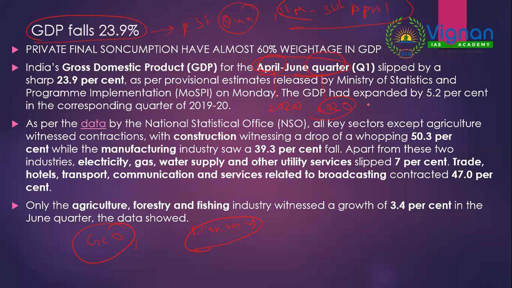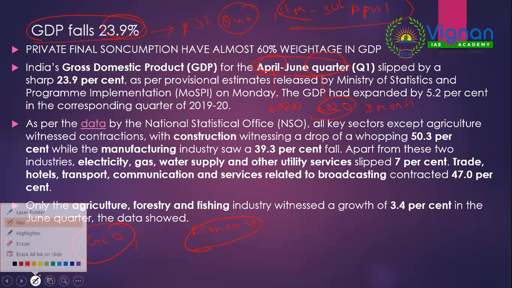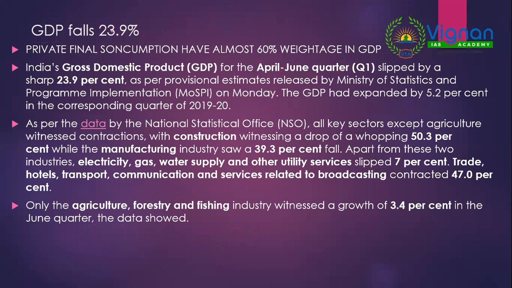Quarter in the sense 3 months. Okay. Now GDP falls 23%. How should you see this news item from a UPSC perspective? See, it's not like normal GDP.